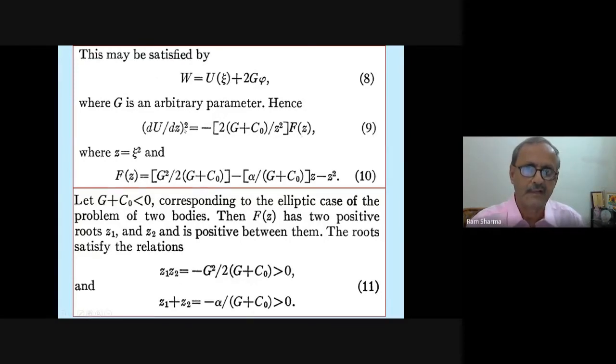He writes w is equal to u plus 2g phi. This is the most difficult portion which he had to think about, so he has thought about it. There are some methods by which you can have some idea to get something. Hence from there he calculates dw.